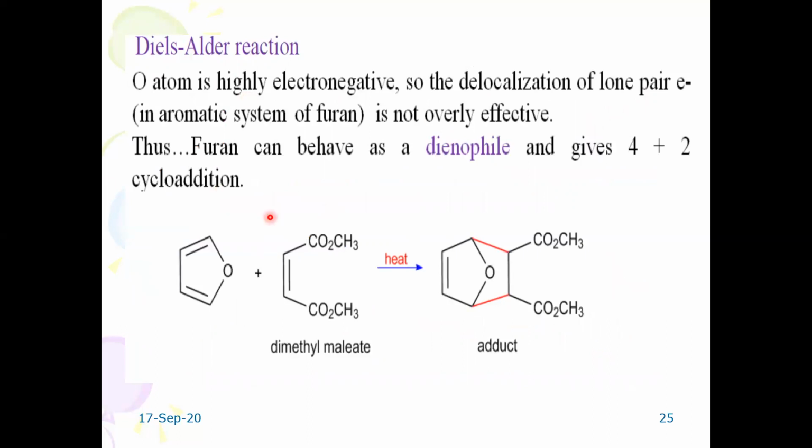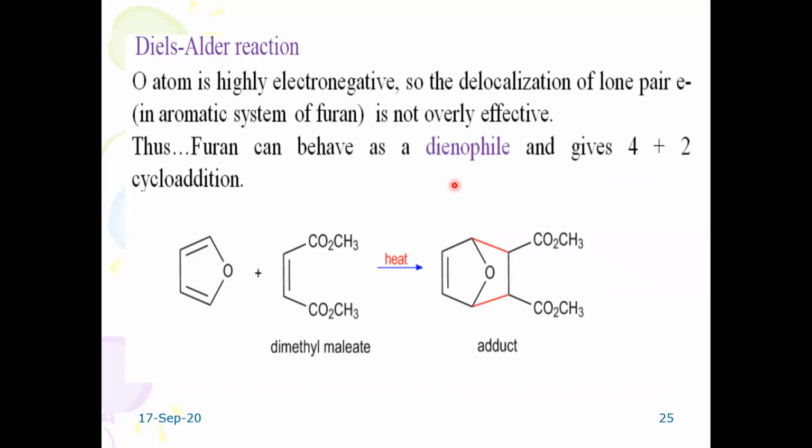The Diels-Alder reaction is one of the important applications of the furan. The oxygen atom, being highly electronegative, is not very effective in the delocalization system. However, the furan acts as a diene, meaning two double bonds are present.